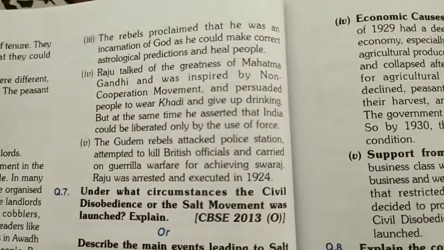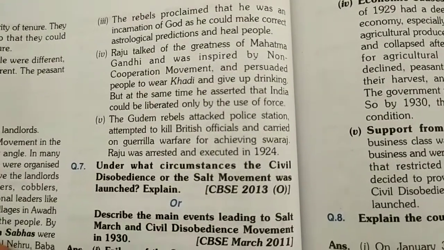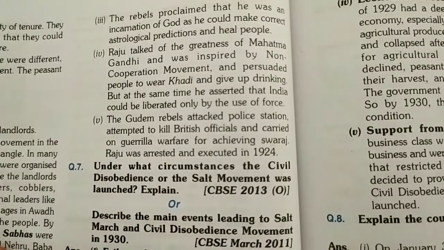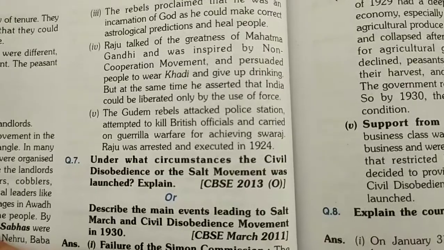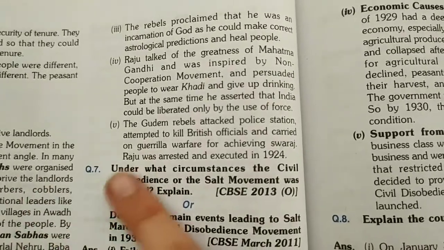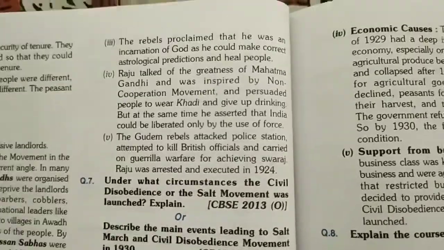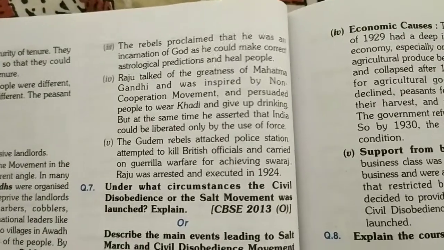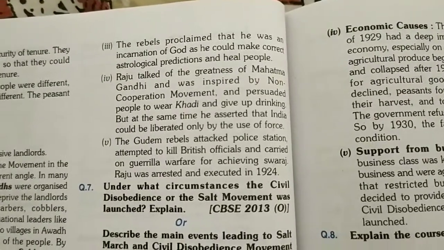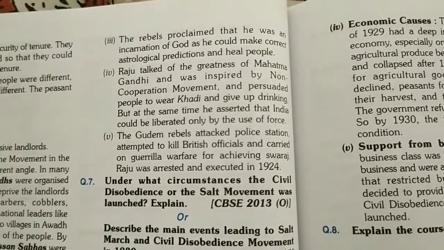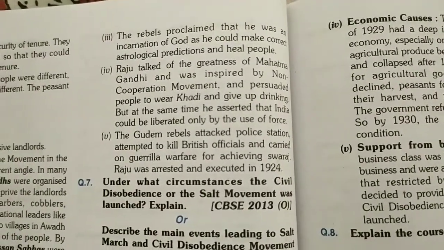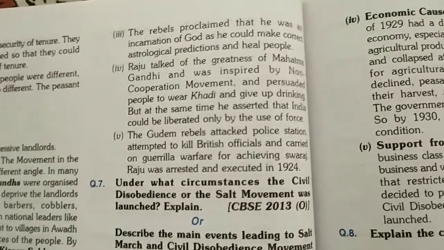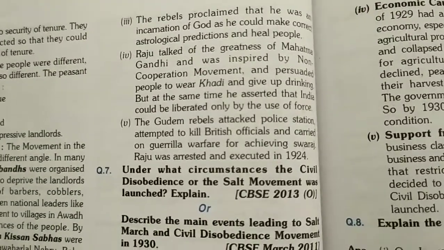Now the fifth point is that the Gudem rebels attacked police stations, attempted to kill British officials and carried on guerrilla warfare for achieving Swaraj. Raju was arrested and executed in 1924. So in this question they have asked about the contribution made by Alluri Sitaram Raju to the non-cooperation movement in Andhra Pradesh. So we need to write about the Gudem hills of Andhra Pradesh and about Alluri Sitaram Raju in 5 points, because this is a 5 marker question.